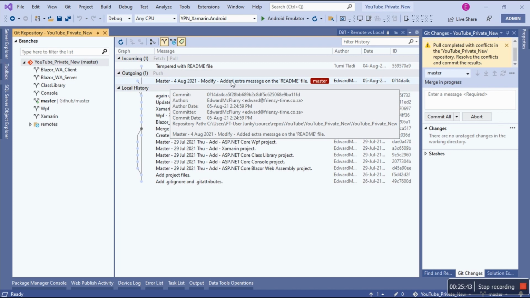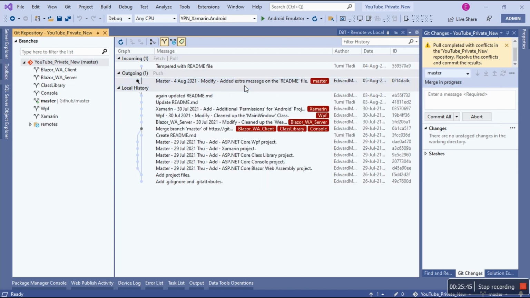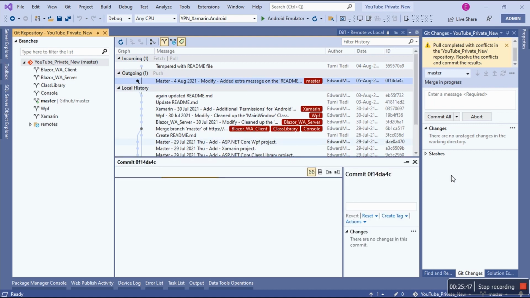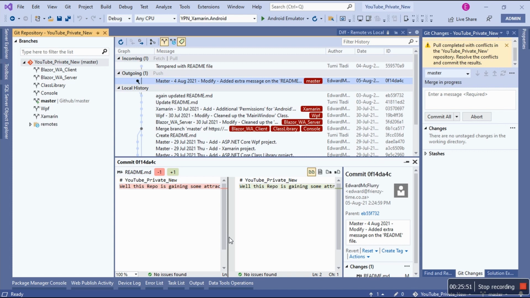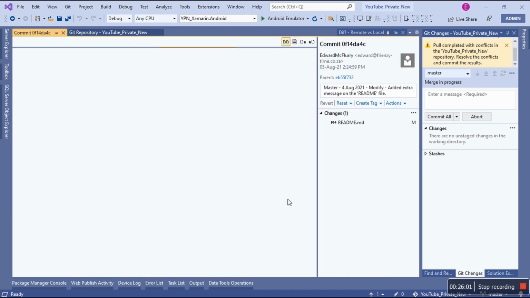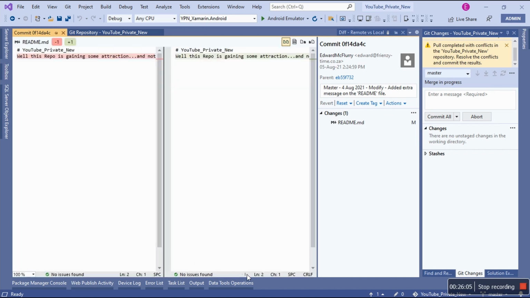So let's take a look at the committed details to look at the actual file. See, we still have that message, and let's see, okay, let's do full window, because I want to scroll.